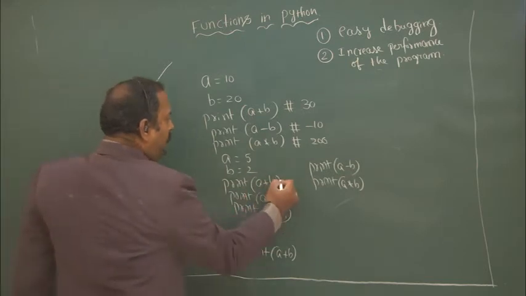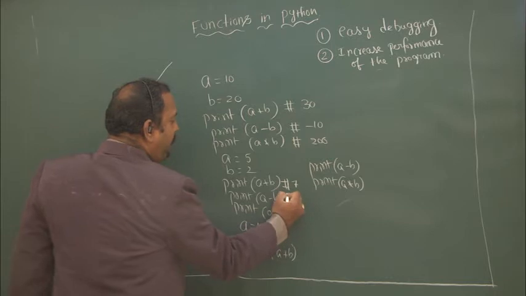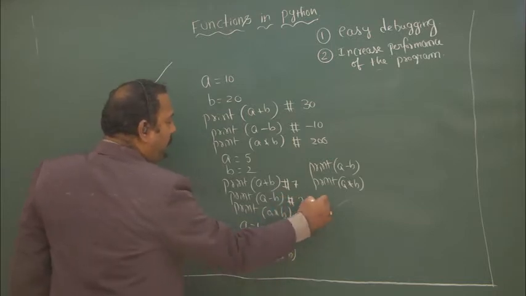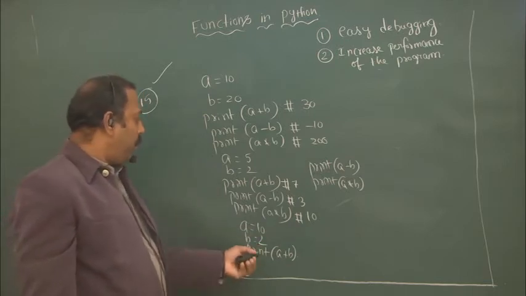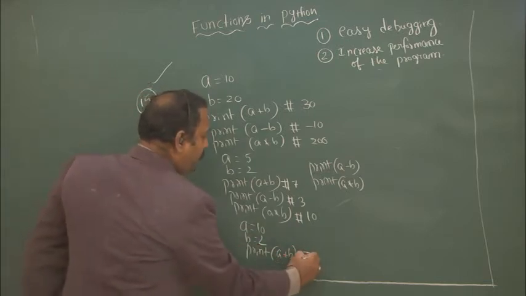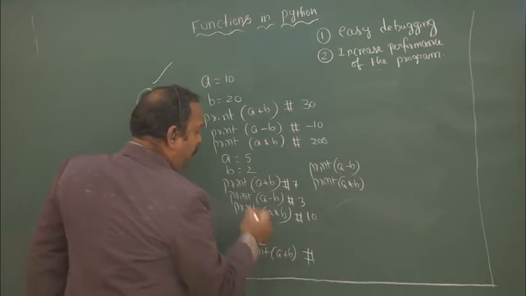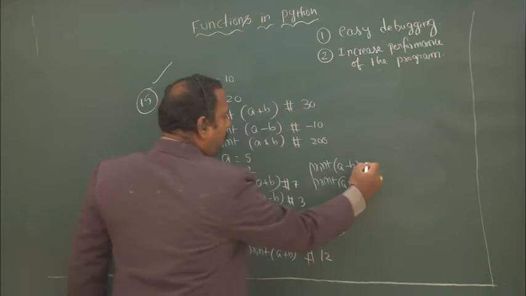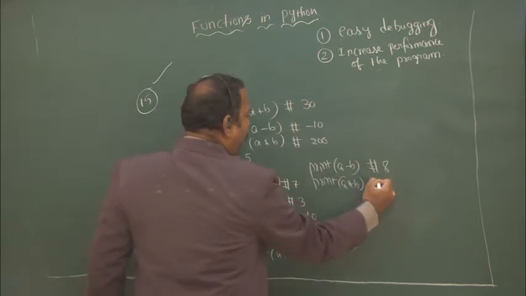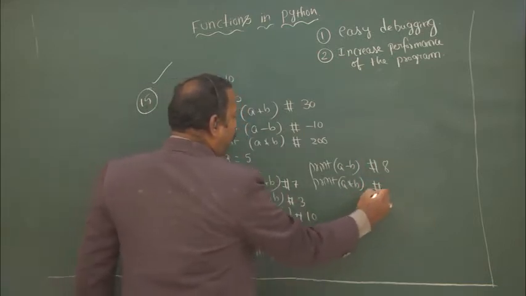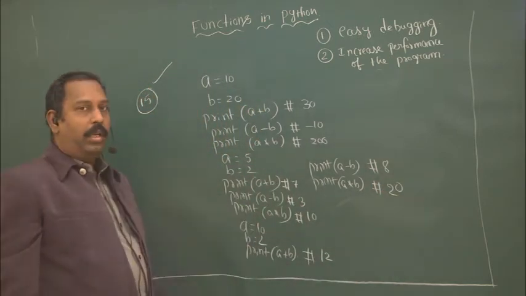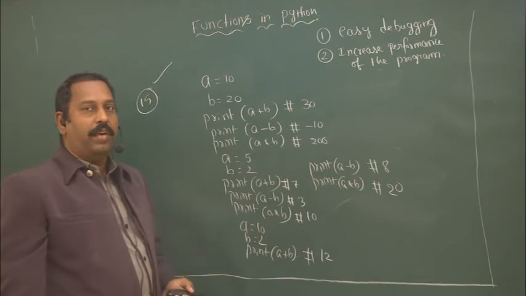In the next case, for a plus b, what is the output? 7. For a minus b, you will get 3, and for a star b, you will get 10. In the last case, a gets value 10 and b gets value 2, so a plus b means 10 plus 2, which is 12. Similarly a minus b gives 8, and a star b gives 20. Here you see we have written 15 lines of code.